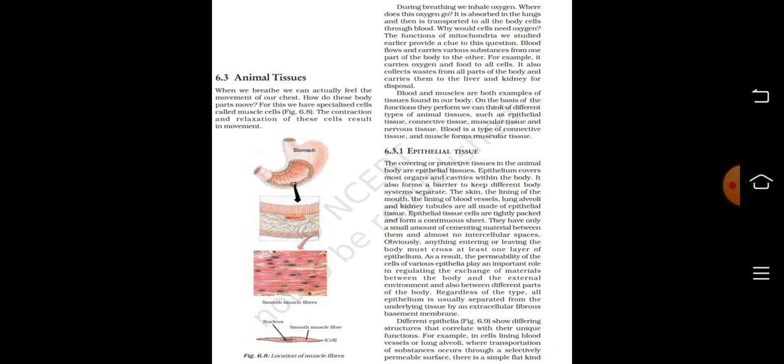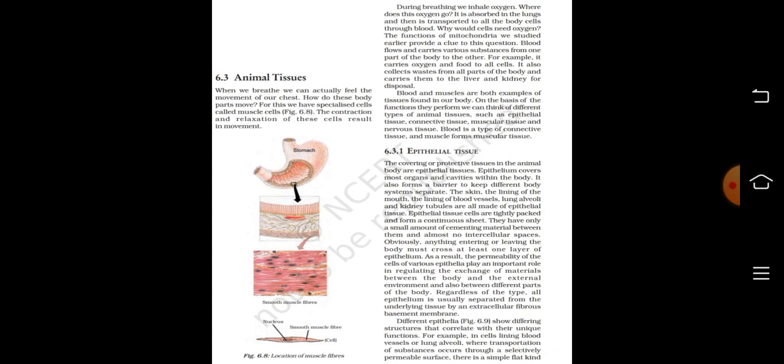On the basis of the functions they perform, we can think of different types of animal tissues such as epithelial tissue, connective tissue, muscular tissue, and nervous tissue. Blood is a type of connective tissue and muscles form muscular tissue.